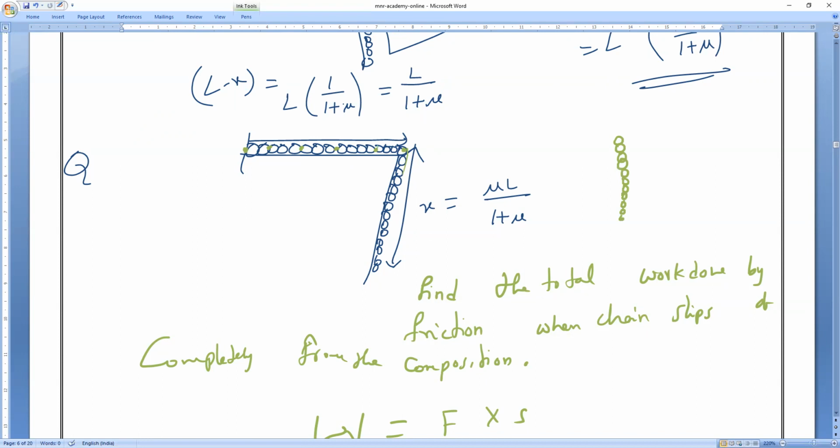Now you tell me, if the chain is traveling like this, for example, I'll take this small mass, dm. Is every point traveling the same distance? Is it true? No. So the frictional force on this point is different and this point is different and this point is different. It is not constant. It is varying.